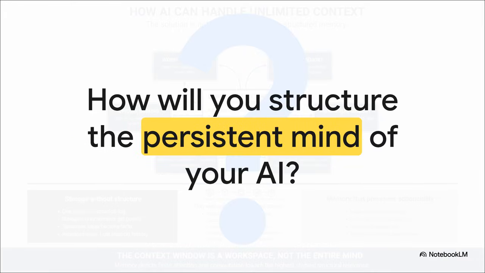Which leaves us with one final, pretty massive thought to ponder. If the context window is really just a temporary workspace, how are you going to structure the persistent mind of your next AI agent? Well, that's all for today's Explainer.